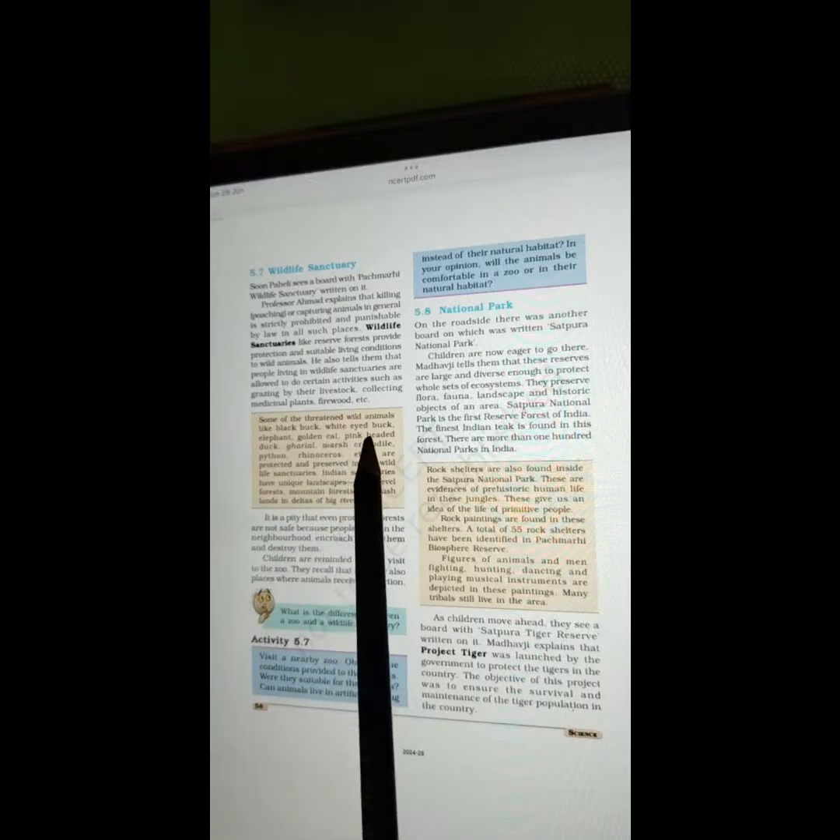Some of the threatened wild animals like black buck, white-eyed buck, elephant, golden cat, pink-headed duck, gharial, marsh crocodile, python, rhinoceros, etc. are protected and preserved in our wildlife sanctuaries. Indian sanctuaries have unique landscapes: broadleaf forests, mountain forests, and bushlands in the deltas of big rivers. It is a pity that even protected forests are not safe because people living in the neighborhood encroach upon them and destroy them. Children are reminded of their visit to the zoo.